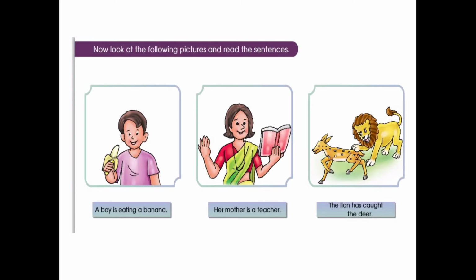Next, look at the pictures and read the sentences. By looking at the picture, let's read the sentence. A boy is eating a banana. Her mother is a teacher. The lion has caught the deer.